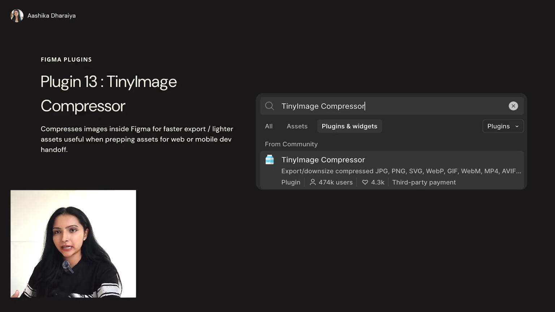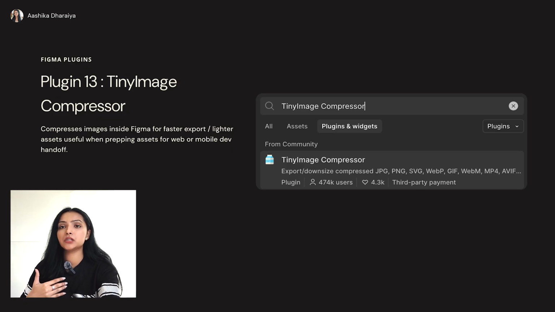Posters or banners or anything, right? For that also you can use this plugin so that your banners or posters are not taking too much time to load. Your image quality will remain the same with this plugin. It will not get affected at all. You can compress multiple images at once on this plugin. You don't have to do one after the other, but you can do a bunch of images in one go. Super duper easy to use, these kinds of plugins can do wonders for your work.